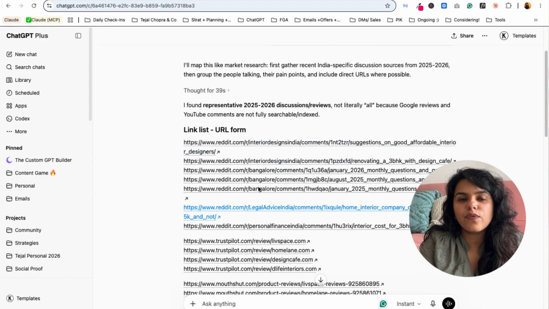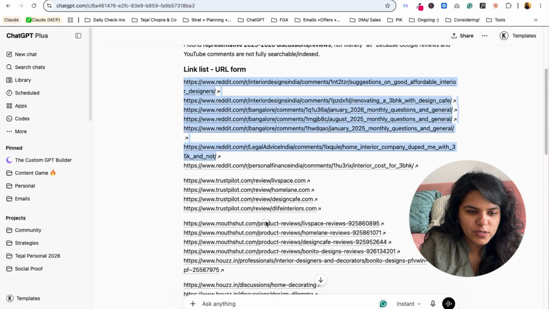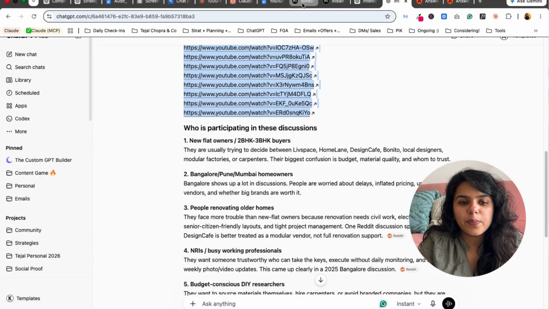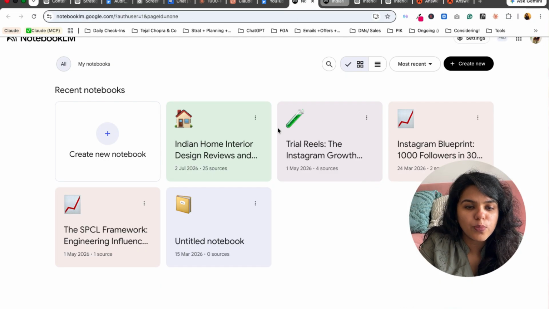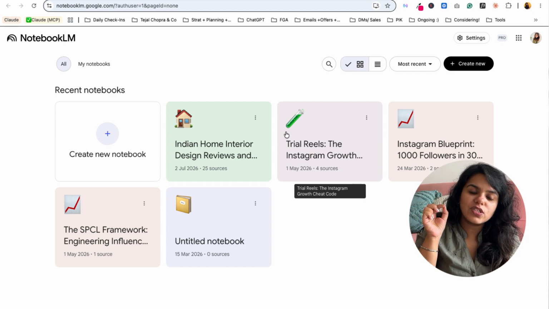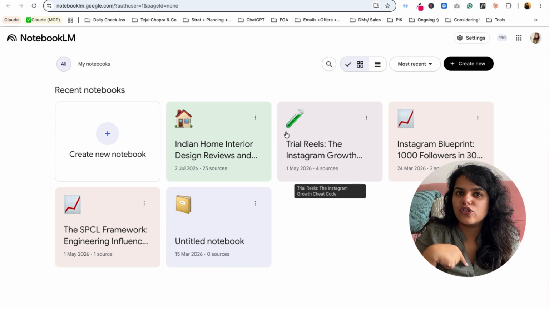Now what I need to do from the output that I get here is to simply copy all of these links. Just the links, nothing else, because the other tool that we're going to use is this one, which is Notebook LM. And in this tool, what I'm going to show you is to use just the links that we just got from AI.